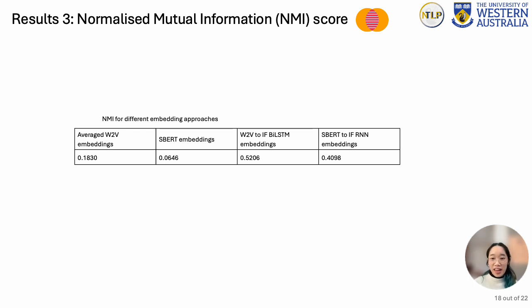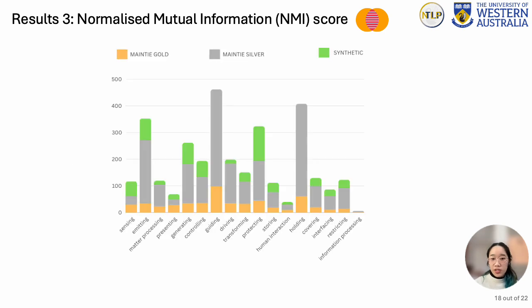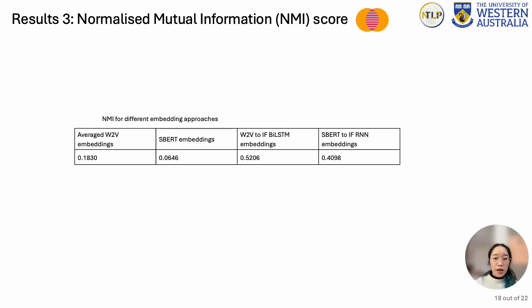When calculating NMI, the number of clusters was always set to 16, which is equal to the number of inherent functions in the dataset. This gives an idea as to how much inherent function as a feature contributes to the final embedding. If inherent function was a very strong feature, the resulting clusters would be very similar to maintenance work orders that were grouped solely by inherent function and thus would return an NMI of close to 1.